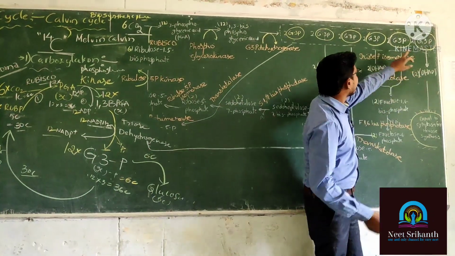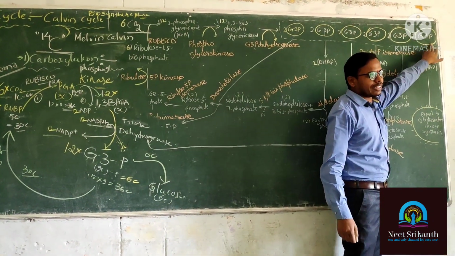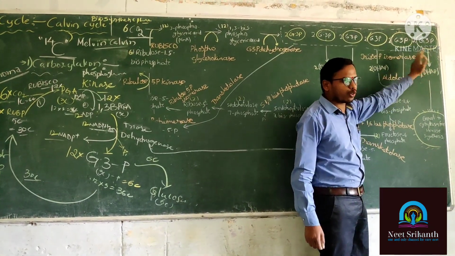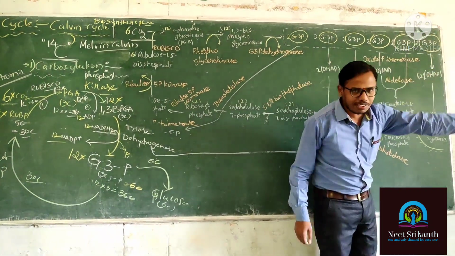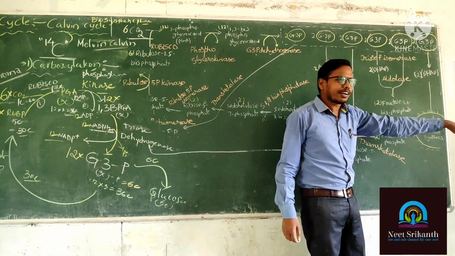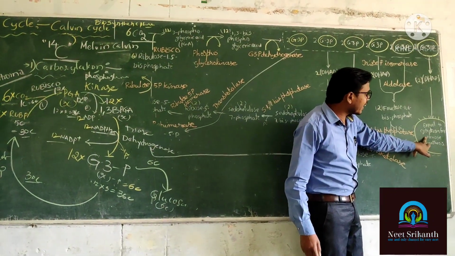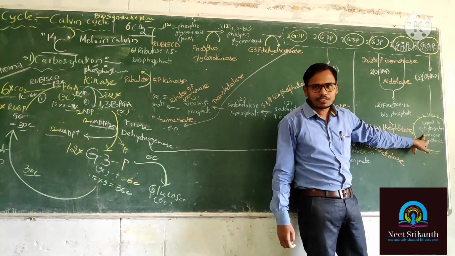Stroma. Now the 2 molecules of G3P present in the stroma are exported to the cytoplasm. Exported to the cytoplasm for which purpose? Making of glucose.